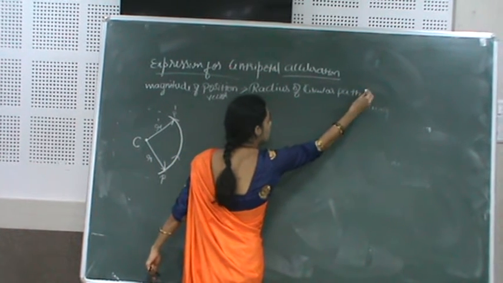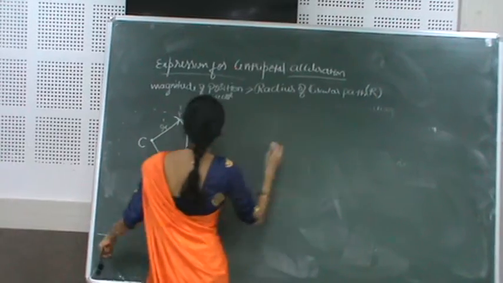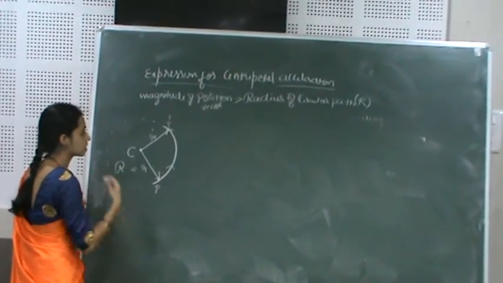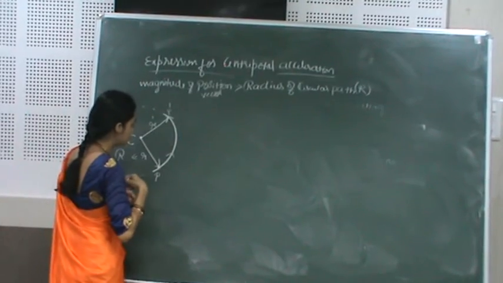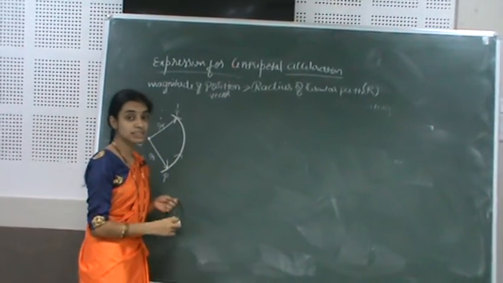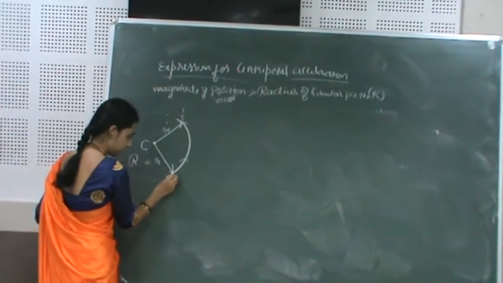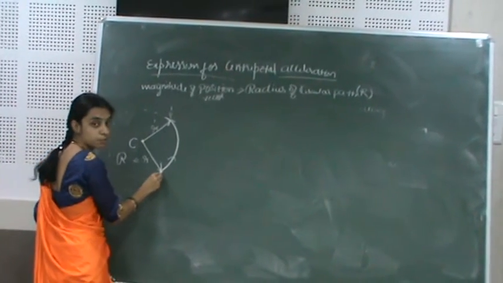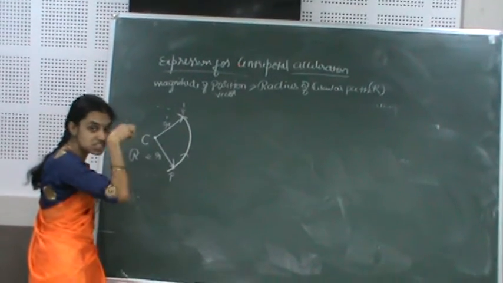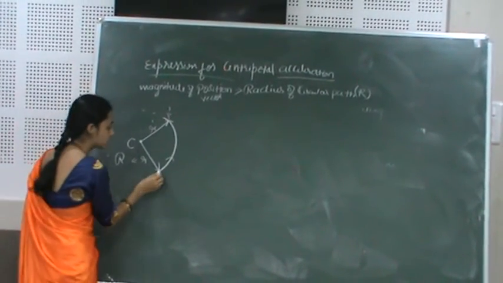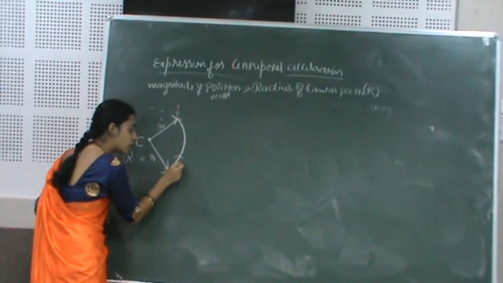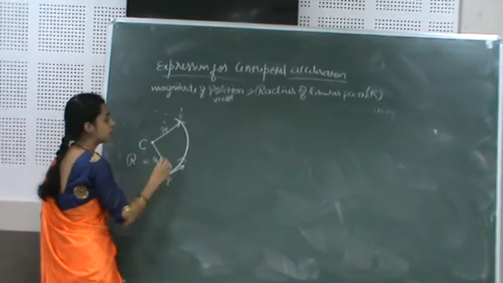The notation is capital R. Next, the velocity concept arises. According to the definition, how to take the velocity? We draw a tangent from a particular point P and also P dash. So draw a tangent from a particular point along the motion of that particle.